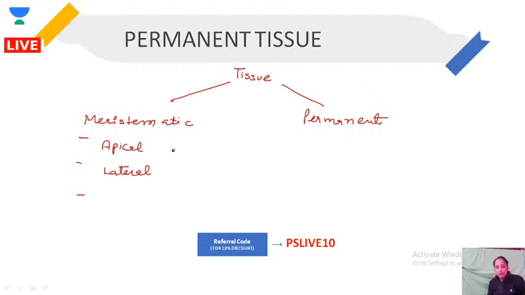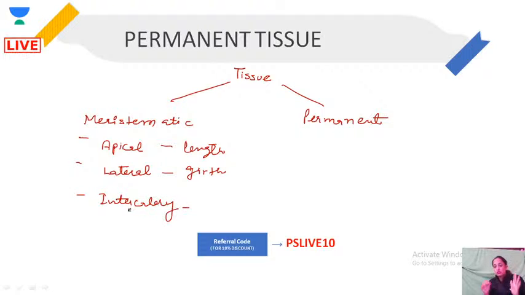One is apical, for the length, so that plants can grow in length. Lateral, so that plants can grow in their girth, meaning in their diameter. And intercalary, so that plants have nodes and branches and leaves and all those things, right? So this is what meristematic tissue is. They are always dividing.